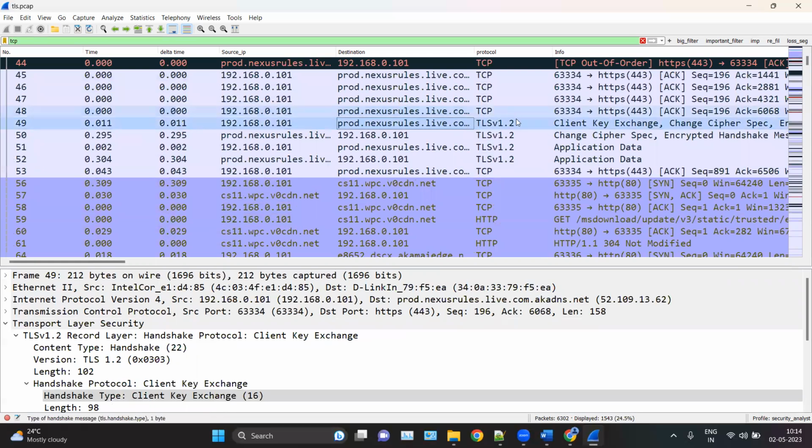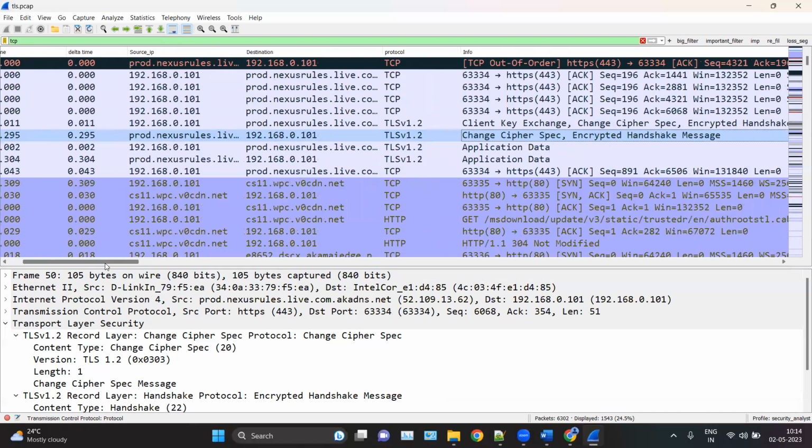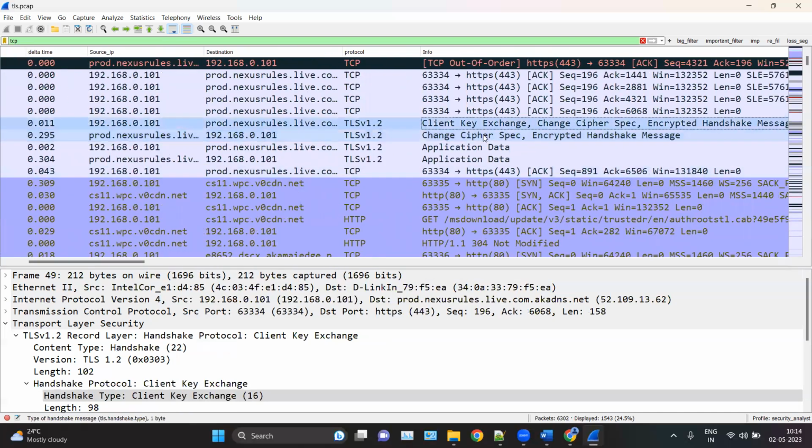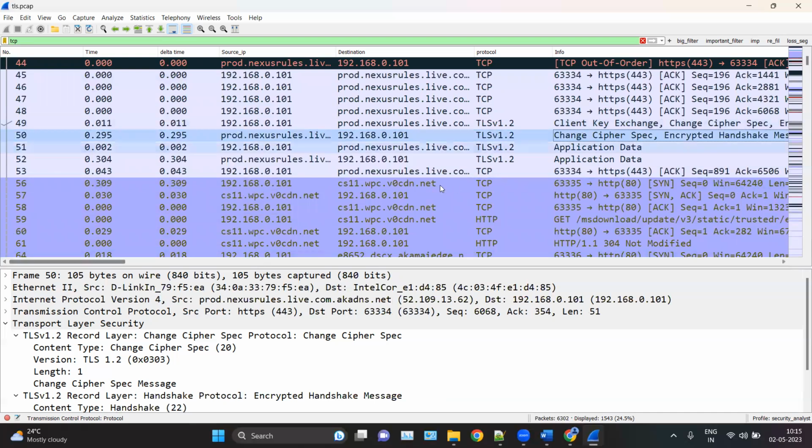Client key and then key exchange. And then here you can see we have the packet which is change cipher spec, which is the encryption handshake initiated message, like what kind of encryption you are using while transferring the data, as well as other information. And that is how the TLS handshake is generated.